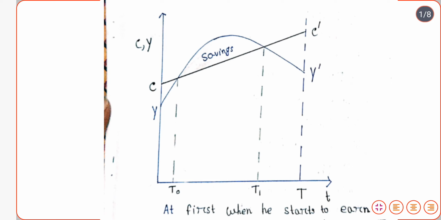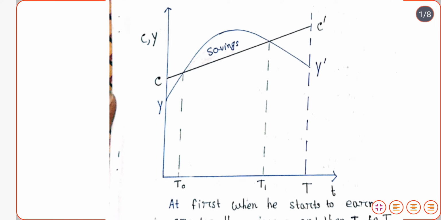That is the beginning of our life, in which we don't earn anything or earn very little, and our consumption is much more than that.